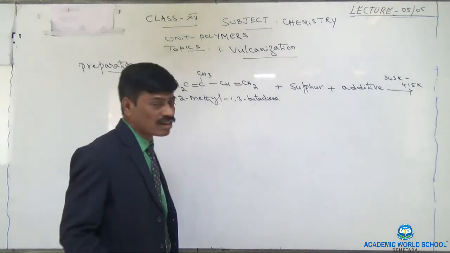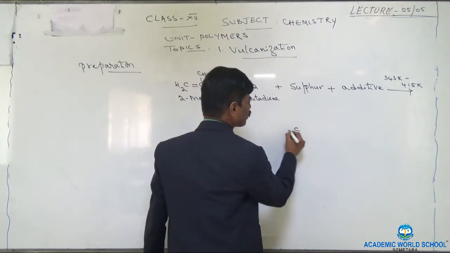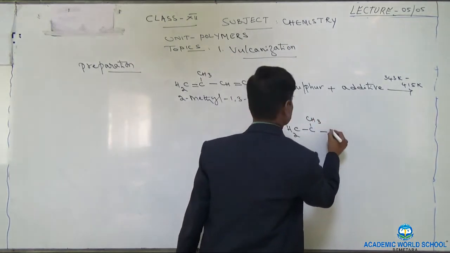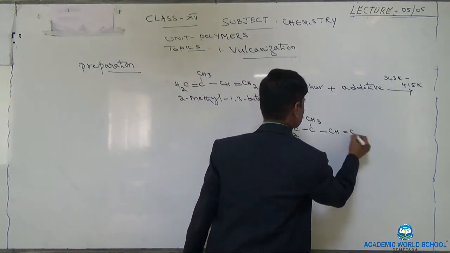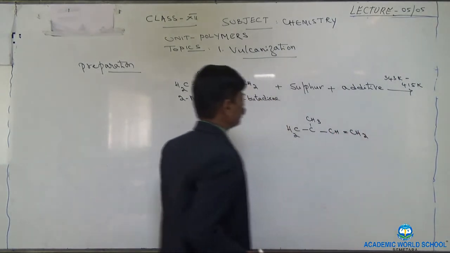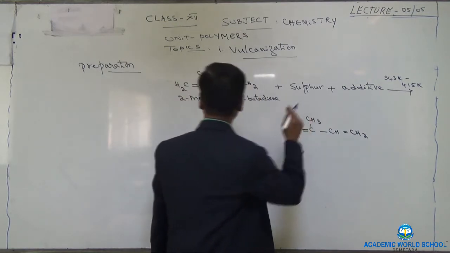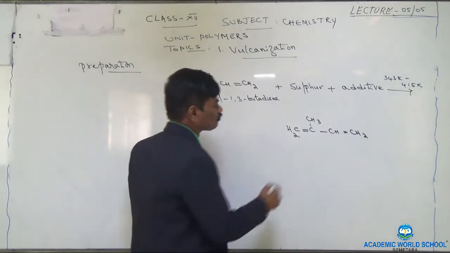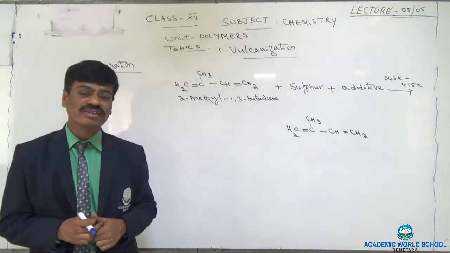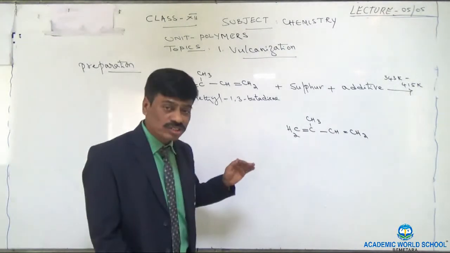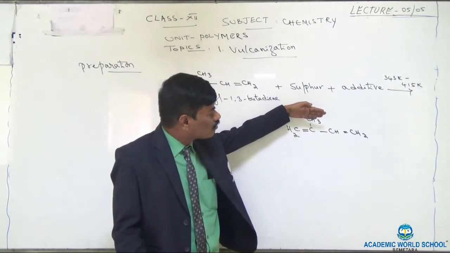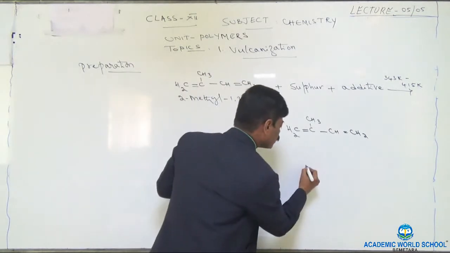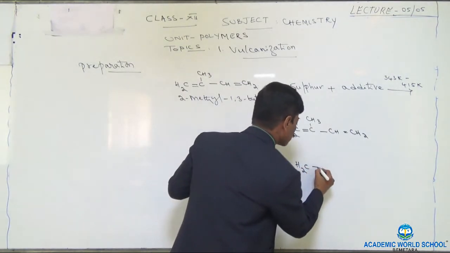Now let us see the structure of vulcanized rubber, that is nothing but the product. This is 2-methyl-1,3-butadiene. When we add sulfur and heat, sulfur becomes the cross-linking substance. Before forming the cross-link, I will show this 2-methyl-1,3-butadiene upside down in this way to get the structure of vulcanized rubber.